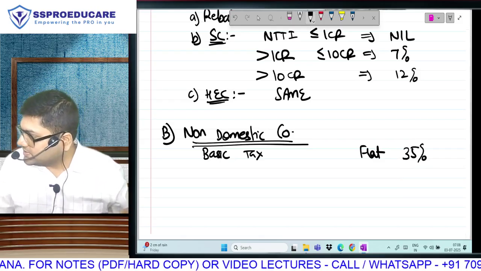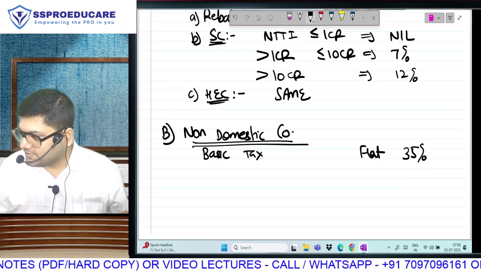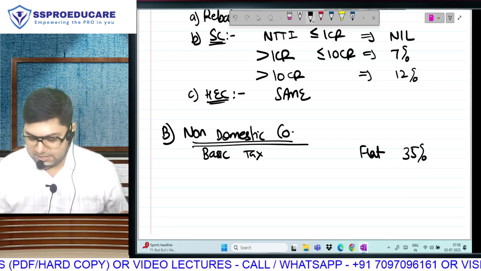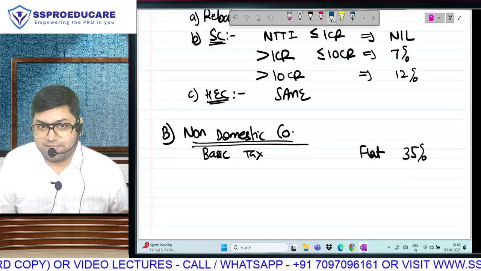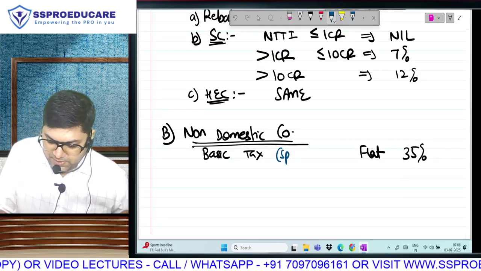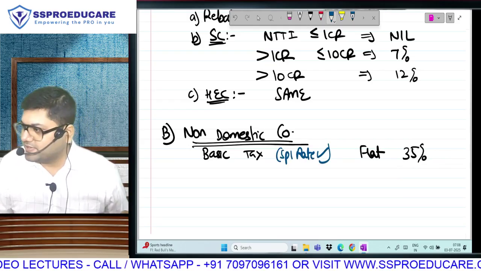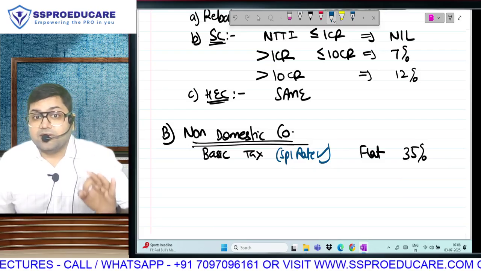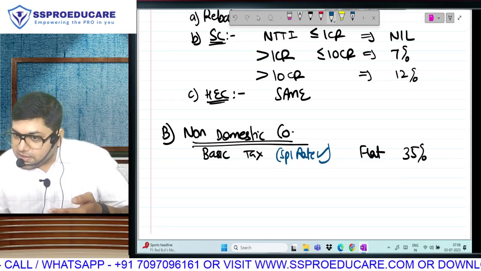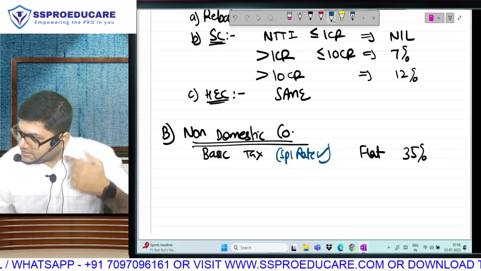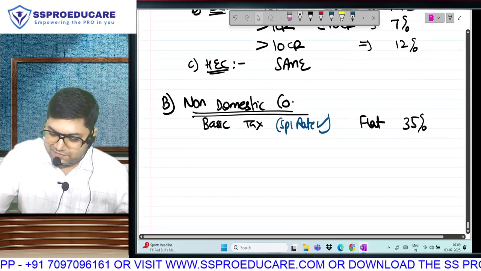As of today, non-domestic company's income tax rate is 35%. Is that clear? Now, one thing everyone knows, whether I mention this or not, special rate is always going to be applicable. That means 35% basic tax will be applicable on non-domestic company only on their normal incomes. If they have long-term capital gains, stock market income, or casual winnings, special rate will be applicable. Correct? After basic tax.